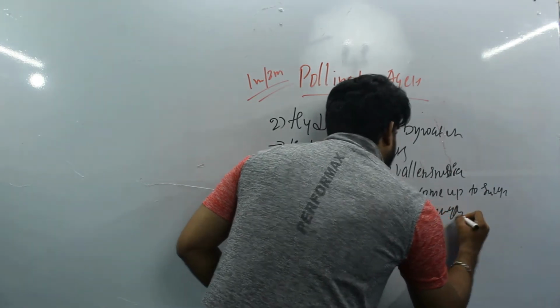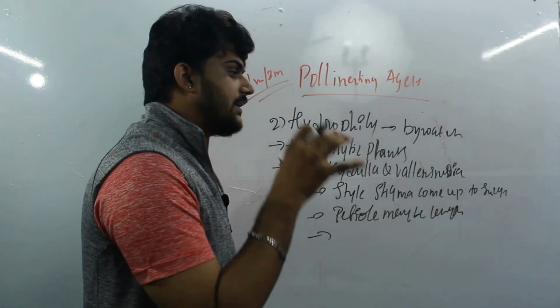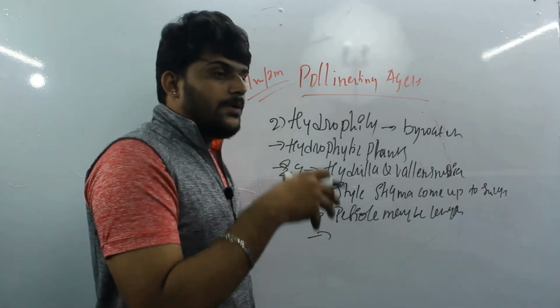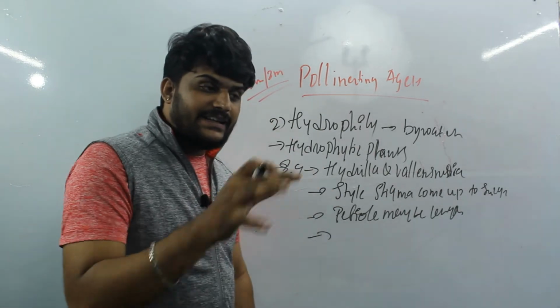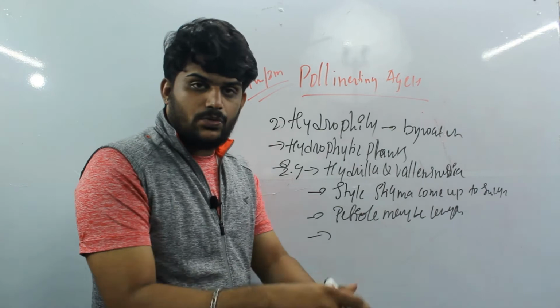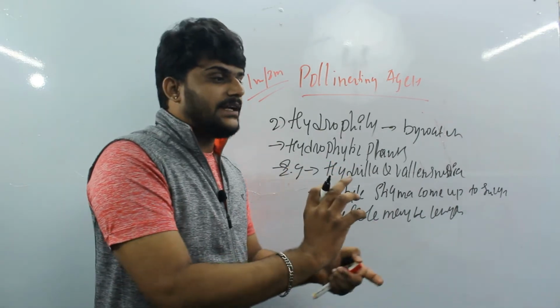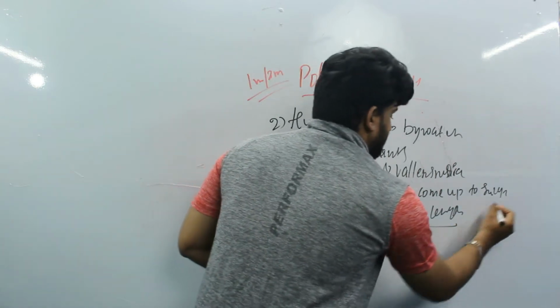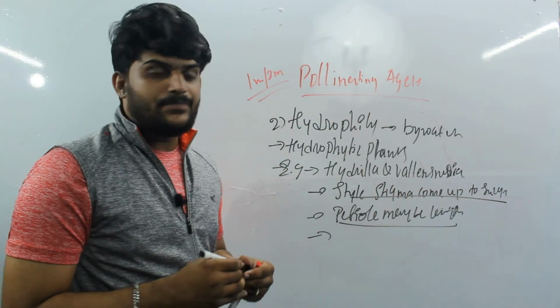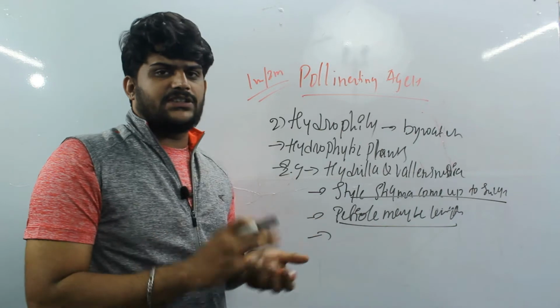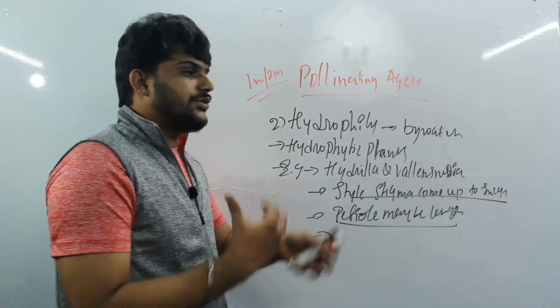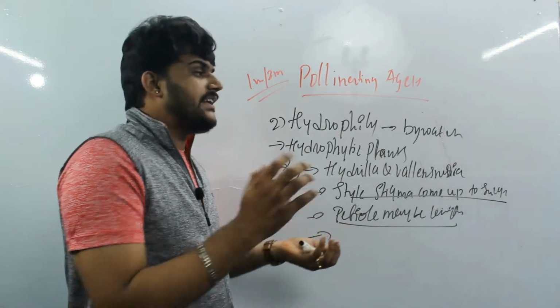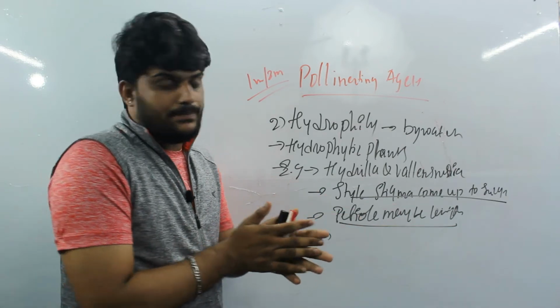Here also the chance of success is very low, because the male flower releases the pollen grains or anther into the water, which may only accidentally come to this point of contact. So most of this doesn't happen, the success rate is very low, and that's why they also undergo sexual reproduction methods.